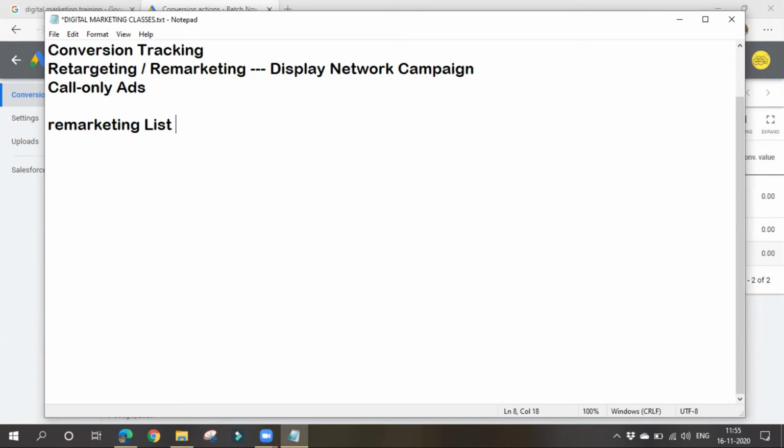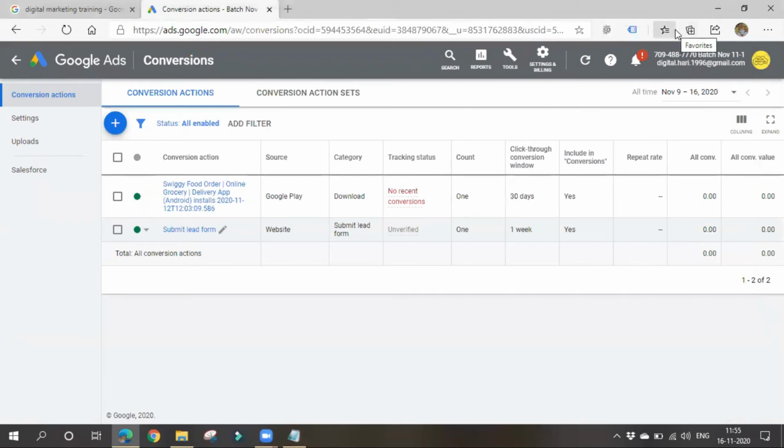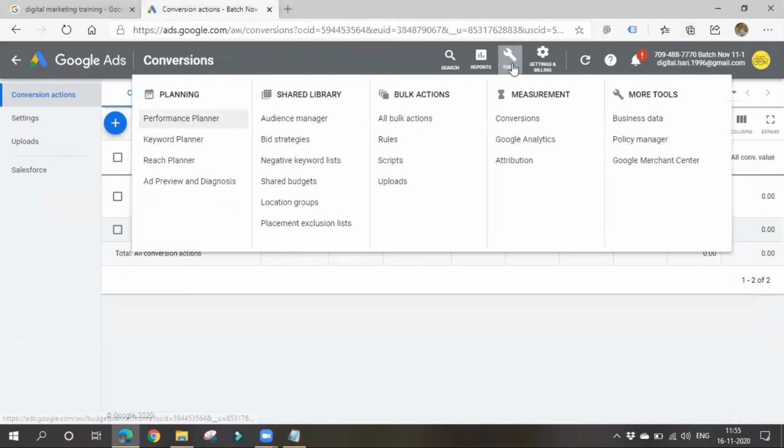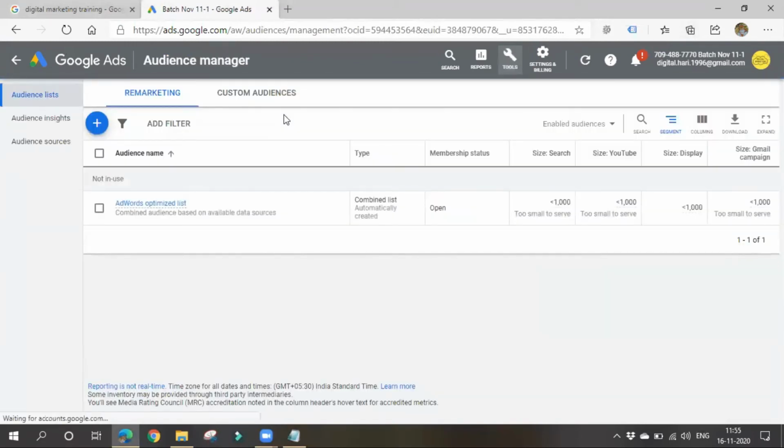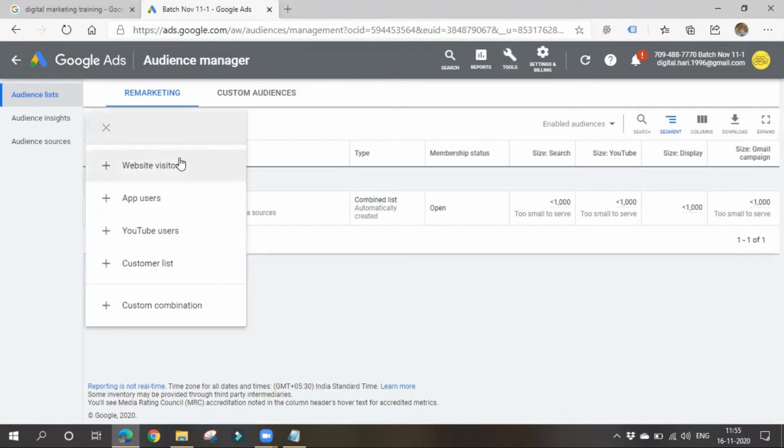How can we create this remarketing list? Let's go and see. Go to tools and then go to audience manager. It is present in shared library. Audience manager. Click on this add symbol, create remarketing list. See which type of visitors or which type of people you want to create a list for.